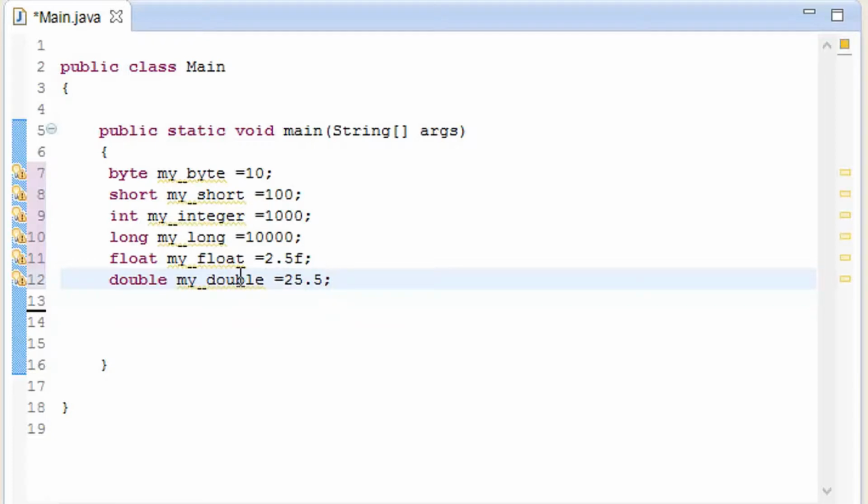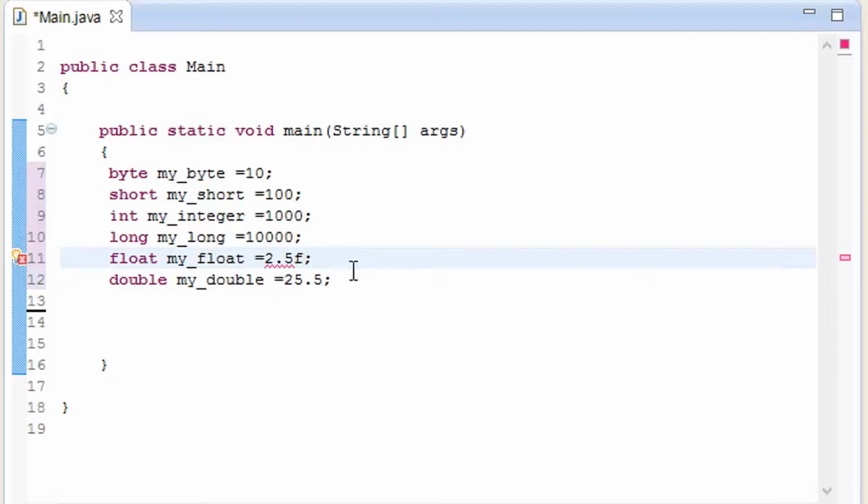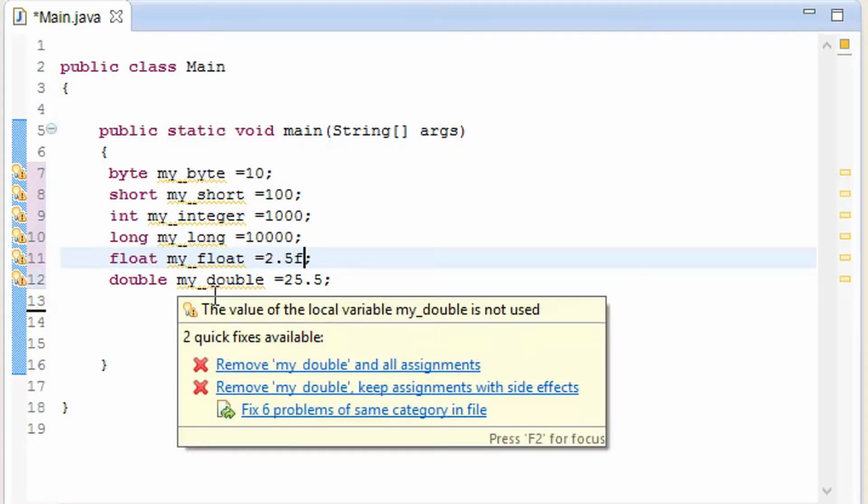Now, I was saying that if I remove this f, it is going to understand that I have added this kind of variable. As you were seeing, it is showing that it is a double, so to make it a float we have to add an f to it at the end. So the compiler knows that it is a float and it is going to take 4 bytes. If not, it is going to take 8 bytes as a double.